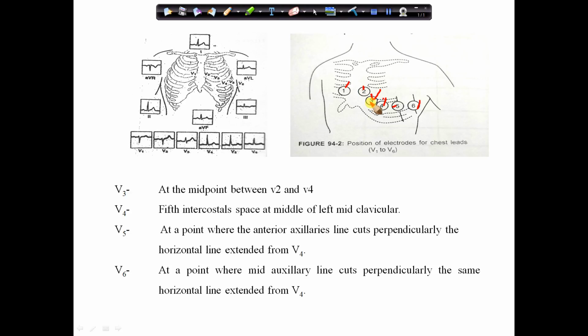So 1, 2, 3, 4, 5, 6: 6 leads are there. So in total there is a 12 lead configuration. How is it 12? The 3 standard limb leads, which are bipolar in nature, and the 3 unipolar leads, which are AVR, AVL and AVF, and these 6 chest leads: 3 plus 3 plus 6 is equal to 12. So it is a total 12 lead configuration of the electrocardiogram. So it was like that.